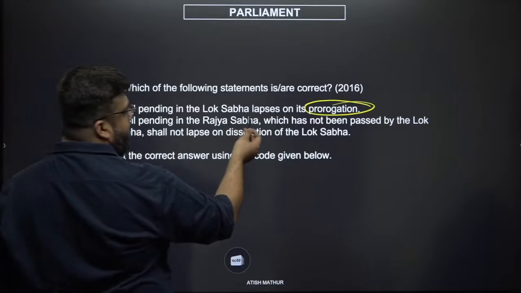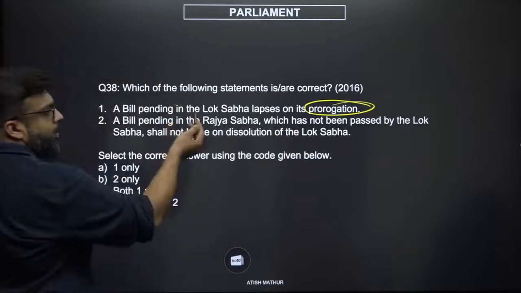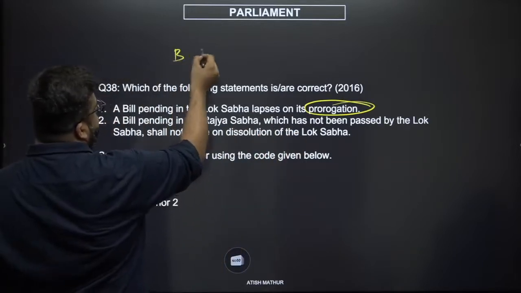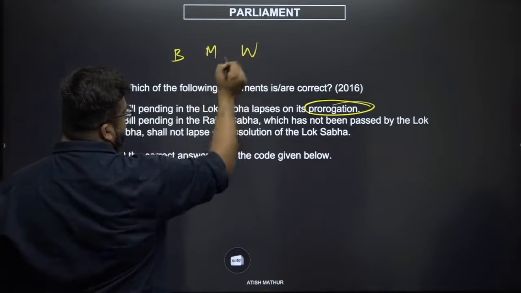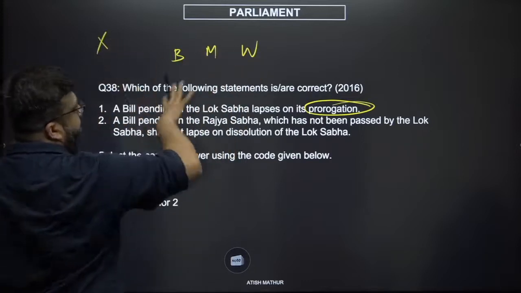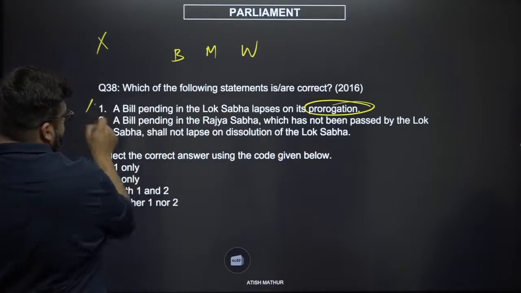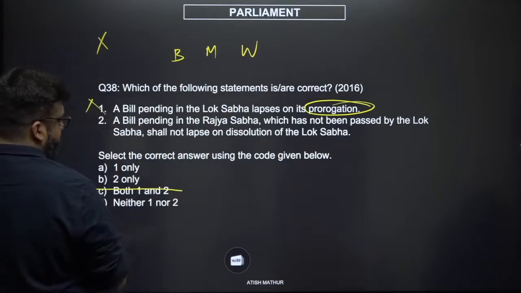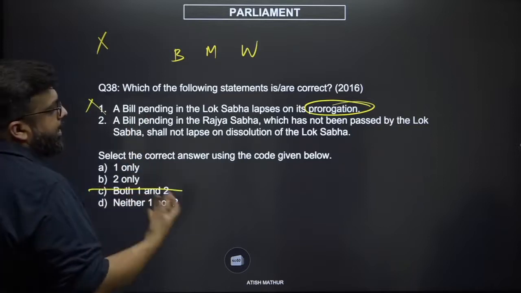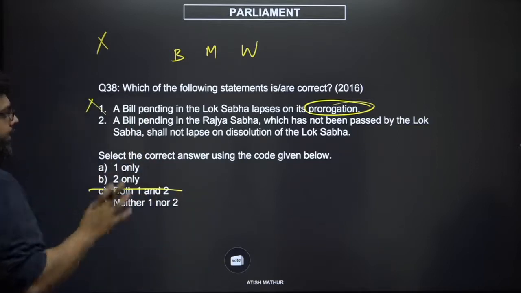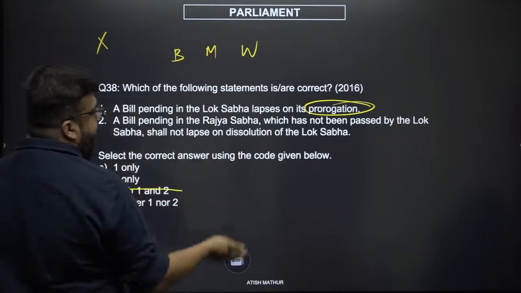A bill pending in the Lok Sabha lapses on its prorogation. What does prorogation do? Prorogation ends the budget, monsoon and winter sessions. It does not change the composition of the Lok Sabha in any form. So, therefore, this is incorrect. Now, a bill pending in the Rajya Sabha which has not been passed by the Lok Sabha shall not lapse on the dissolution.